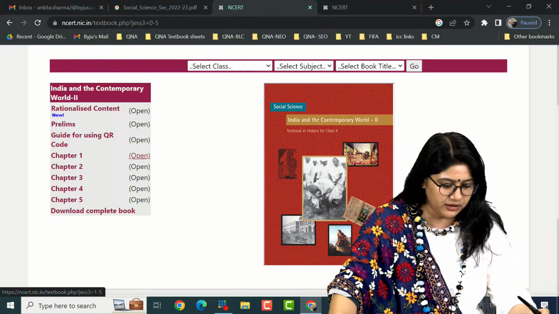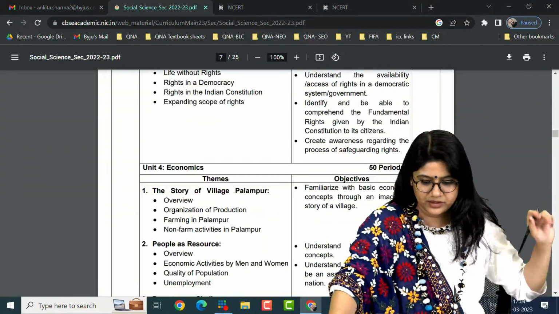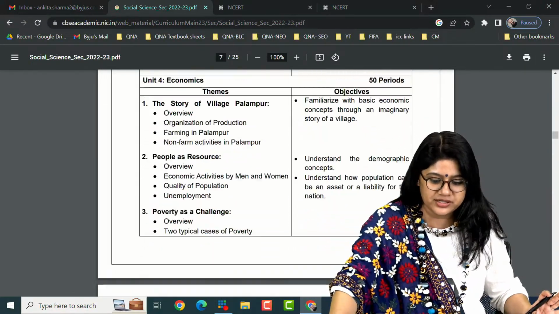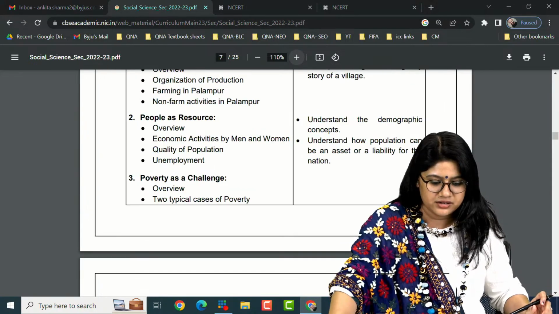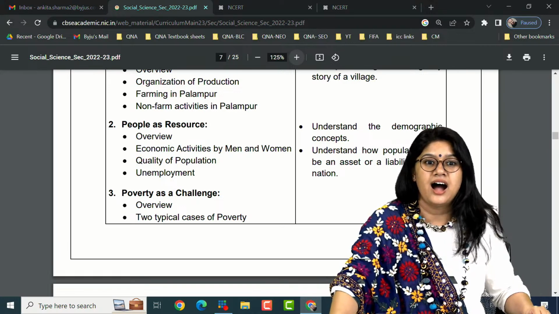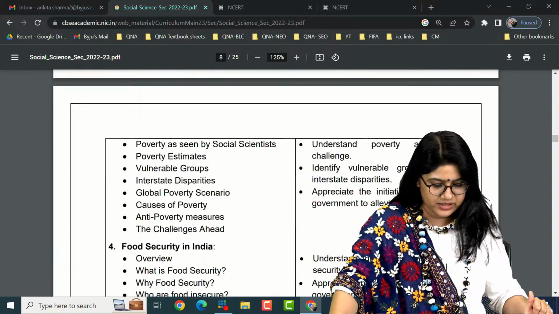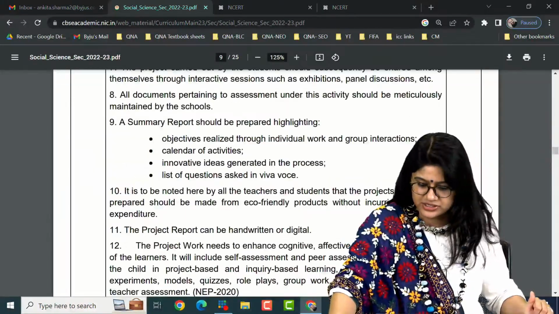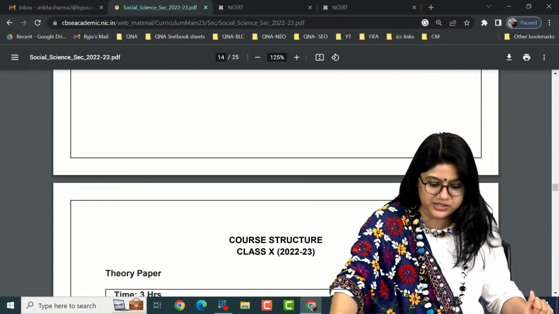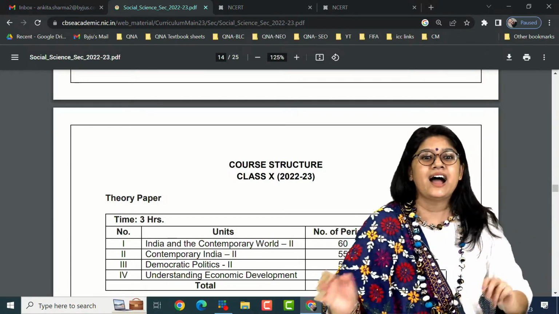See the first chapter. I hope that all of you are aware about your syllabus first of all. Yes? Tell me. We will be looking at the yellow and the blue boxes also. So this is the class 9th syllabus. I hope that all of you have an understanding of the class 10 syllabus. If you don't, please still go through it.